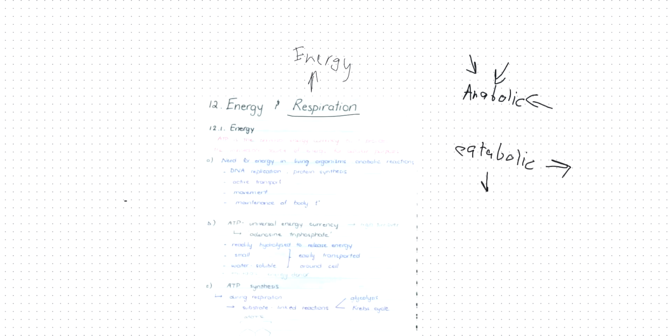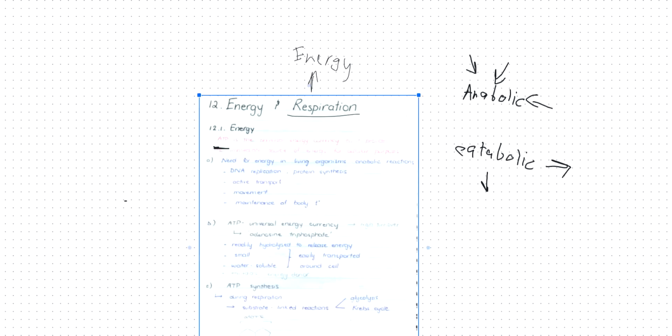So in order for anabolic reactions to happen, we need catabolic reactions. Anabolic reactions are basically reactions like muscle contraction or protein synthesis or DNA replication. So all of this stuff is anabolic reactions. And catabolic reactions, which release energy, is basically when ATP is produced. So ATP production is a catabolic reaction because ATP releases energy.